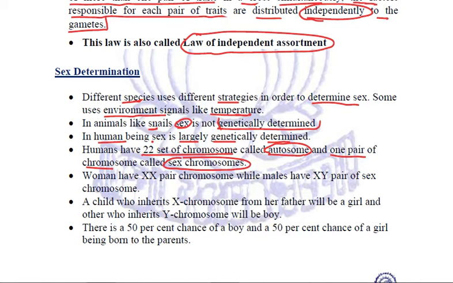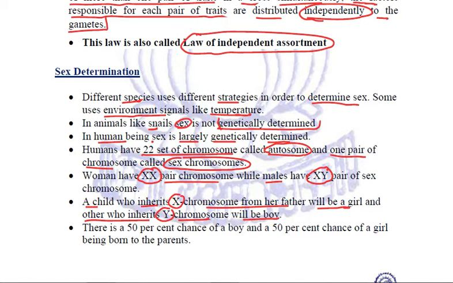In females, they have XX combination. This is the pair of chromosomes the females have, while the males have XY combination. Males have this XY pair of sex chromosomes. Now, when the cross between these male and female takes place, the child who will inherit X chromosome from her father will be a girl, and the one who inherits Y chromosome will be a boy.